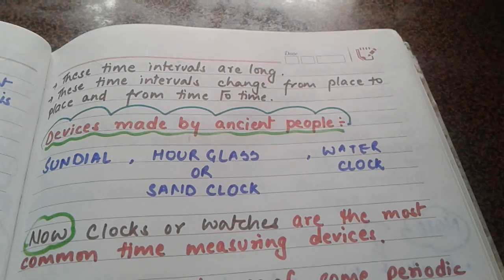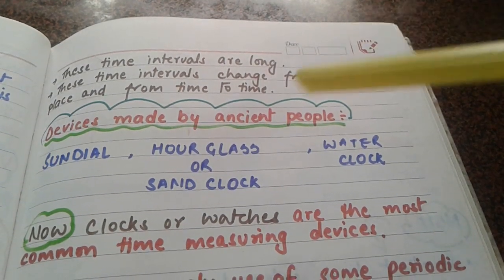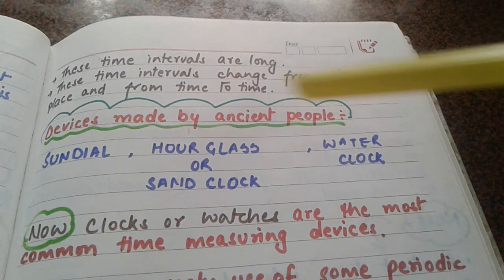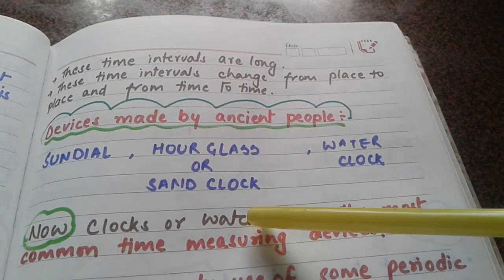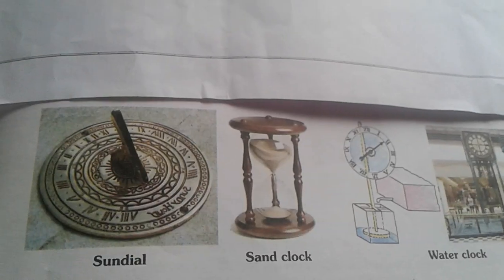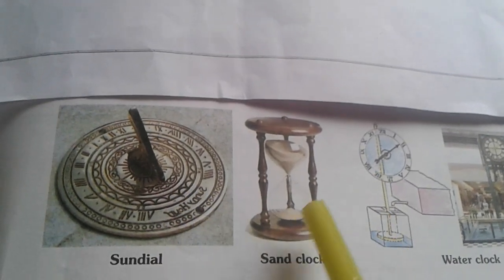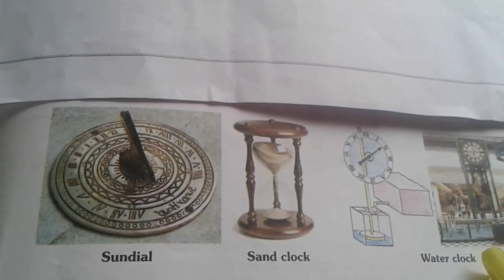Based on the periodic nature of the phenomena, the ancient people made certain devices, for example, the sundial, the hourglass or sand clock, and the water clock. Let me show you the pictures of these. See, this is the sundial, this is the sand clock, and this is the water clock.